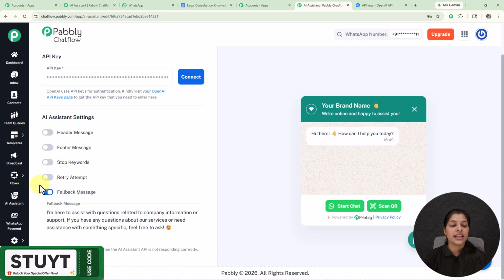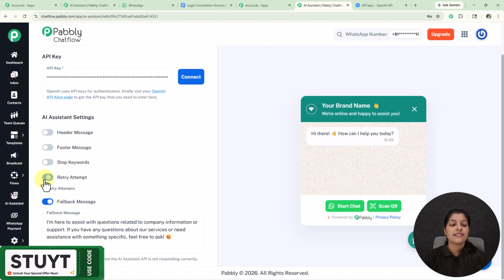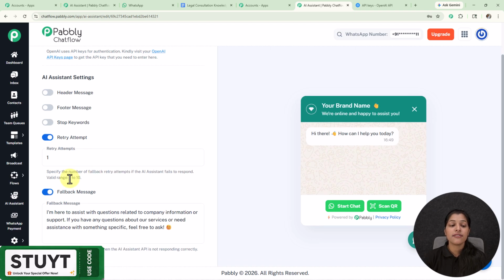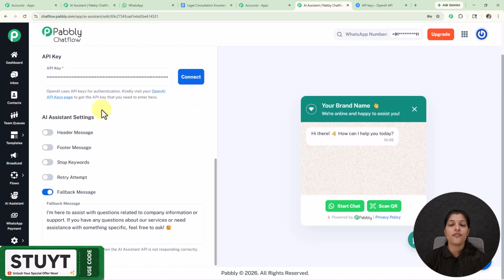And afterwards we are getting this option for retry attempt. So retry attempt basically specifies the number of fallback retry attempts if the AI assistant fails to respond, and the valid range of this retry attempt is from 1 to 10. So you can enter the number from 1 to 10.